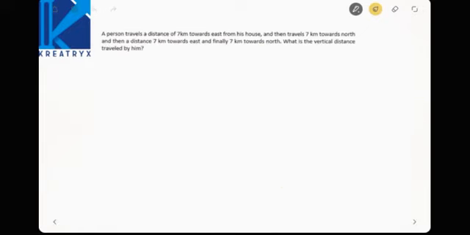A person travels a distance of 7 km towards east. So he started from here. East means this, see here the directions: east, north, south, west. 7 km towards east, and then travels 7 km towards north, and then 7 km towards east, and finally 7 km north. What is the vertical distance? 14 km. Easy pickings. These types of questions were being asked in GATE.